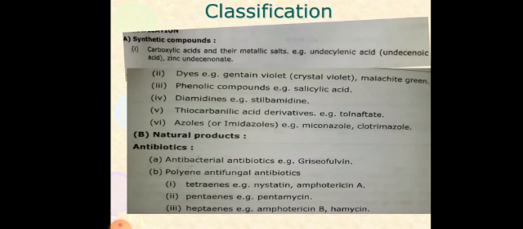Next one is the natural products. In that, first is antibiotics. In that, first one is the antibacterial antibiotics, for example griseofulvin. Next one is the polyene antifungal antibiotics. The tetraenes, the examples are nystatin and amphotericin A. Next one is the pentaenes, the example is pentamycin. Next one is the heptaenes, the examples are amphotericin B and hamycin. These are some examples or classification of the antifungal agents. These are very important classification.